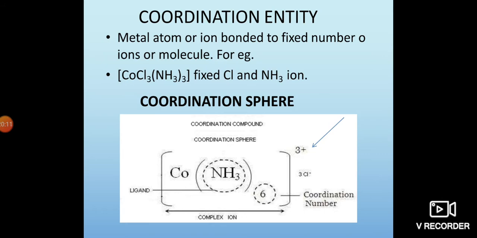So cobalt is a complex ion. So 6 ligands are donating to the cobalt ion. So that is the coordination number. So the coordination number is written within the sphere, whereas the oxidation number is outside of the sphere. That means the oxidation number is the real oxidation state of a complex ion.